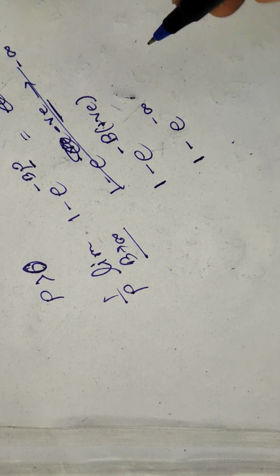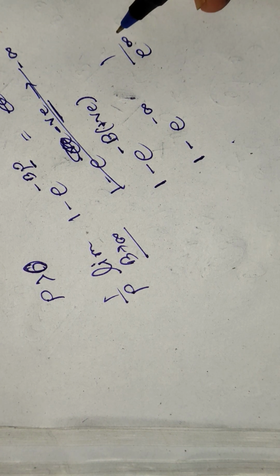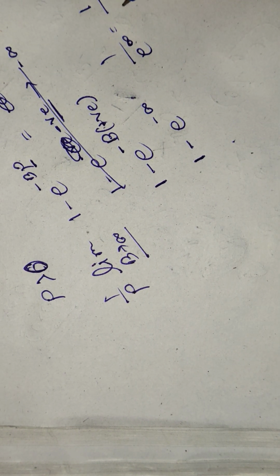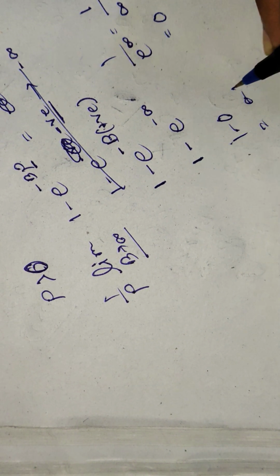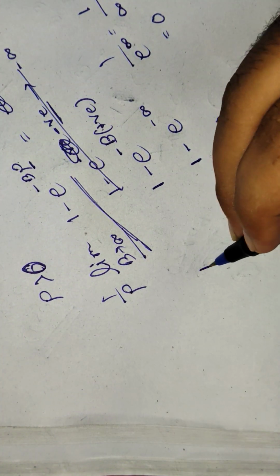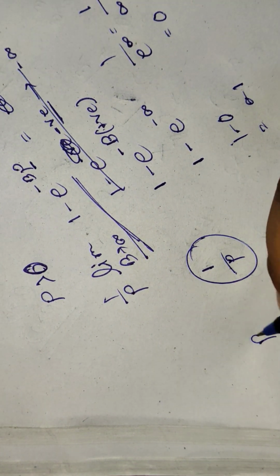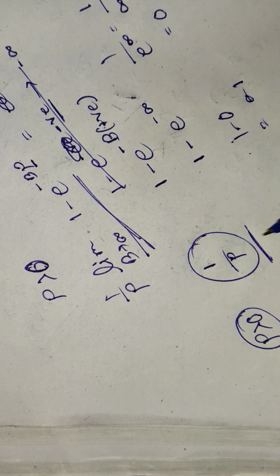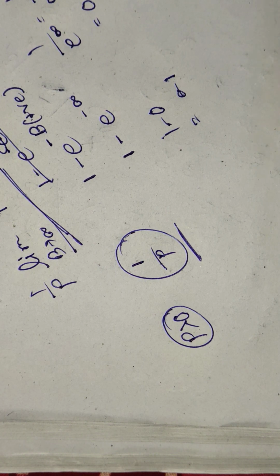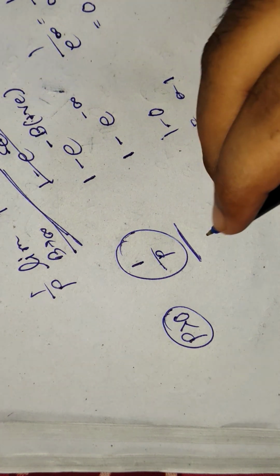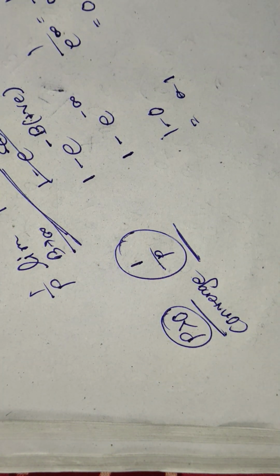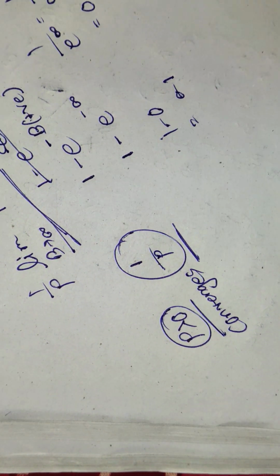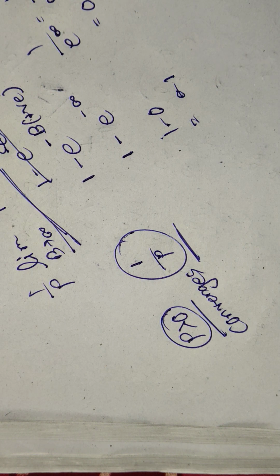So e to the power minus infinity is 1 by e to the power infinity. E to the power infinity is infinity, so this is 1 by infinity, which is 0. So 1 minus 0 is 1. So the value of the limit is 1 by p. So when p is greater than 0, the value is converging. This is the condition for convergence of the given integration.